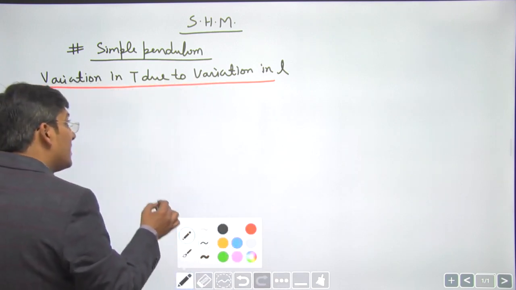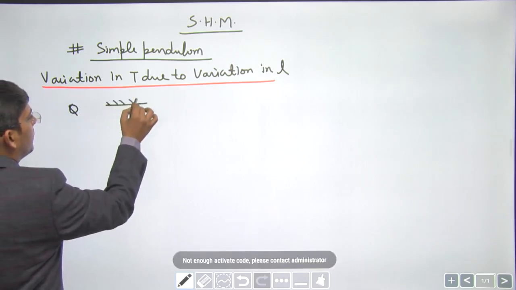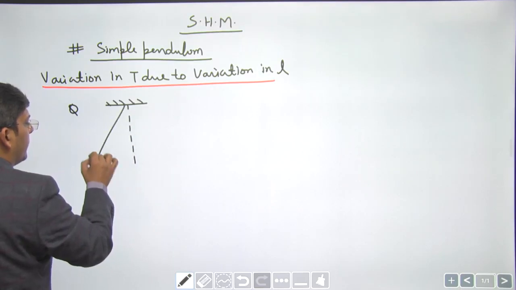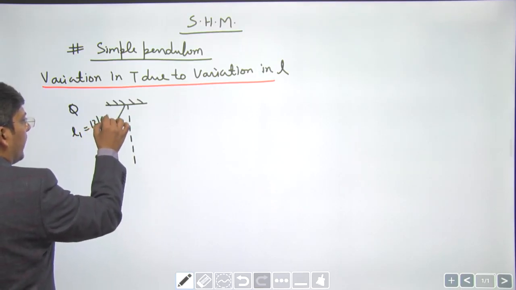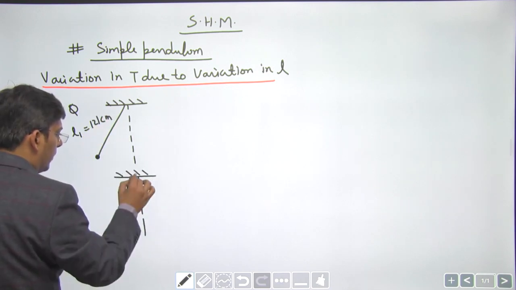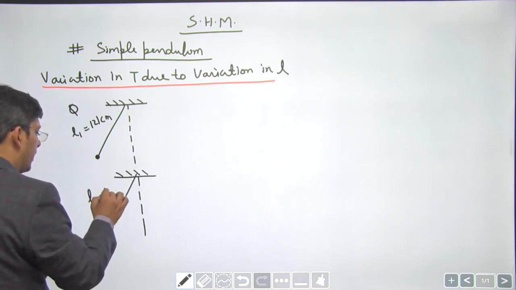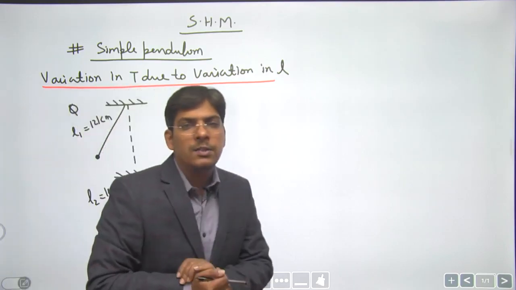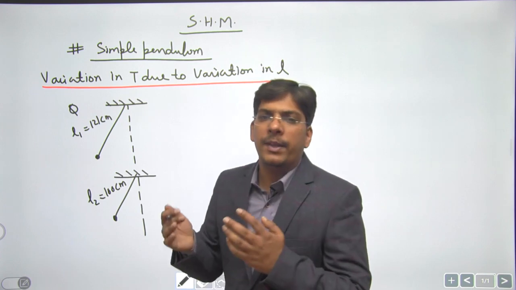So one more question based on length of the pendulum. See, dear students, you have two pendulums. One is of length 121 centimeter and the other pendulum is of length 100 centimeter. Both the pendulums start oscillating together. After how many minimum oscillations of the shorter pendulum will they be in the same phase again?